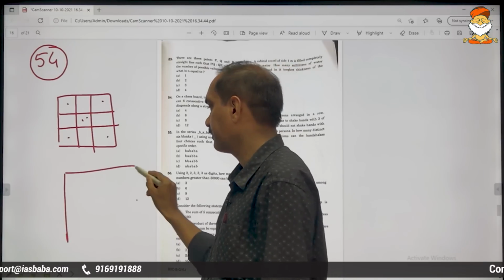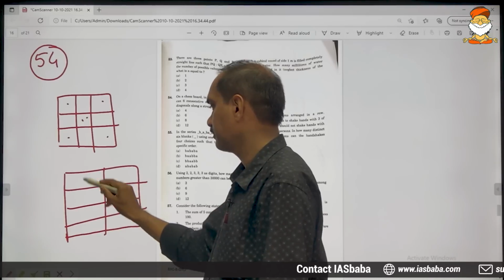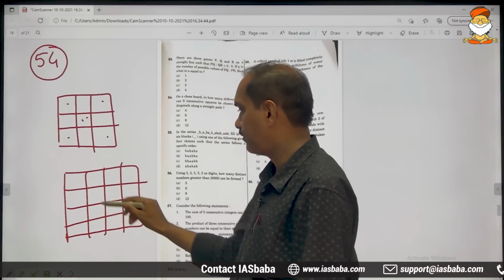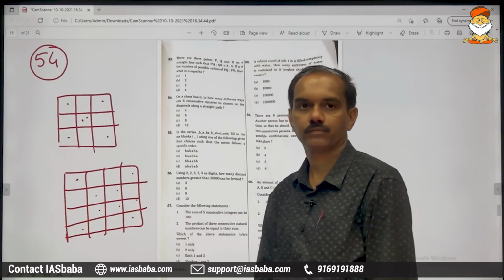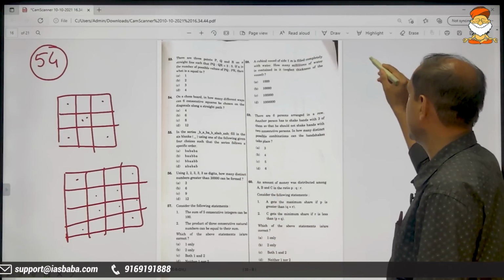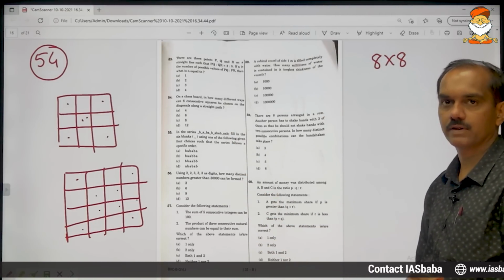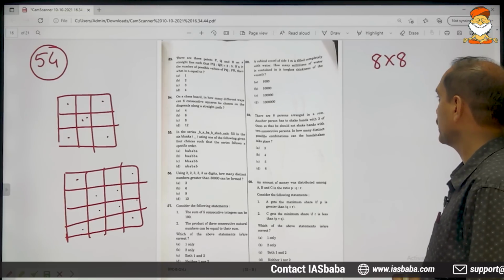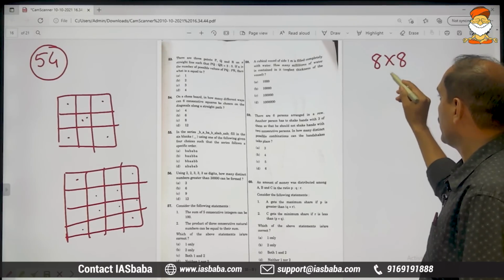If I draw a square of size 4 by 4, again 4 diagonally, right? So chessboard is of size 8 by 8. Why 8 by 8?